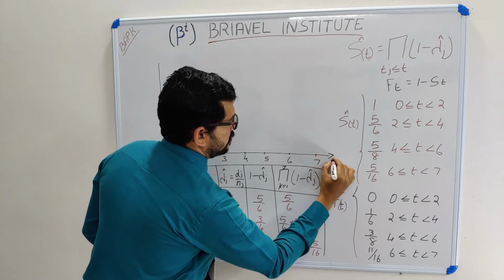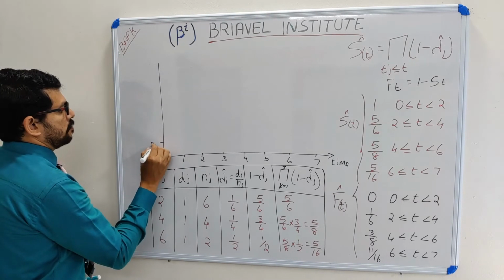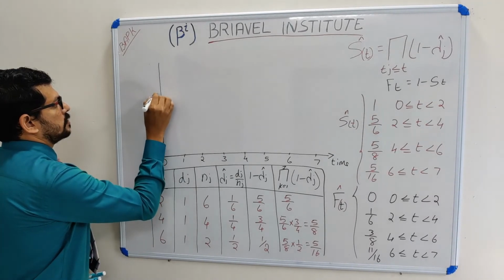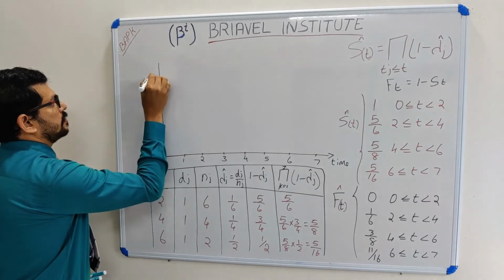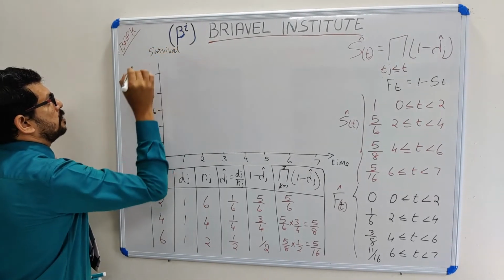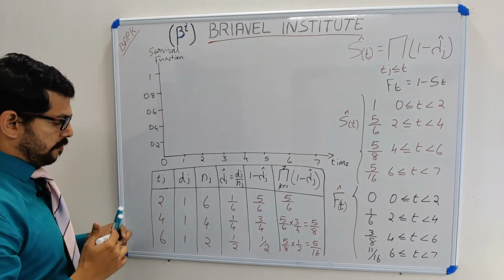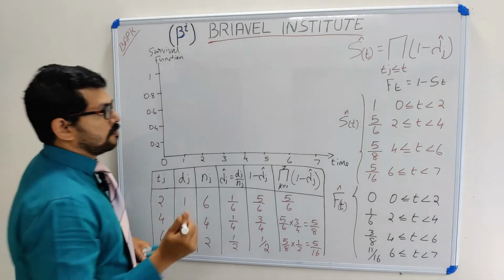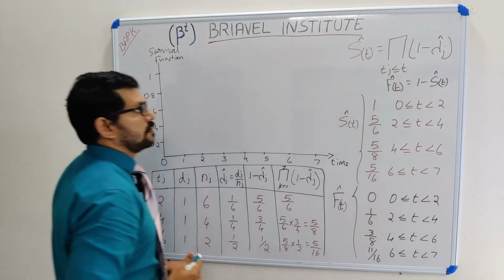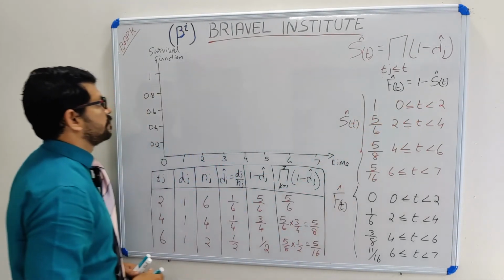So the x-axis is time, and our y-axis is 0.2, 0.4, 0.6, 0.8, 1. It is the survival probability, the survival function. Here a small correction: it is a survival function, and we have to represent it like that only.